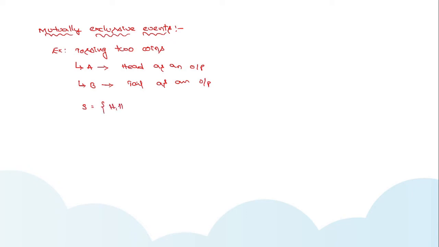The possible outcomes are head head, head tail, tail head, and tail tail. So we have only four possible outcomes in this experiment. Coming to event A, what is event A? Head as an output. So what are the possible outcomes? Head tail and tail head. These are the possible outcomes to be considered as outputs for event A.